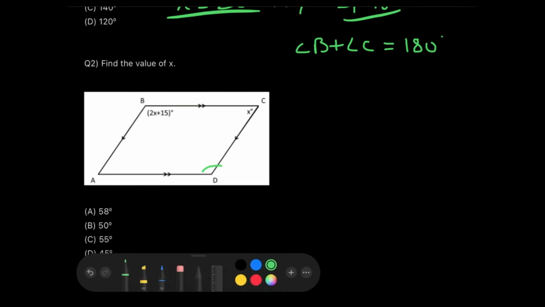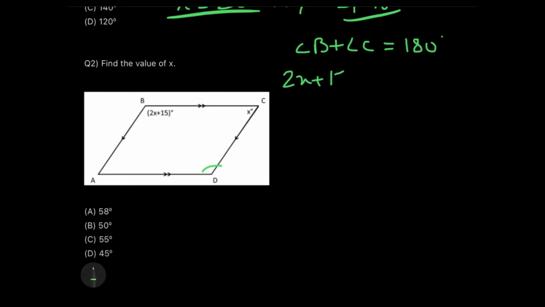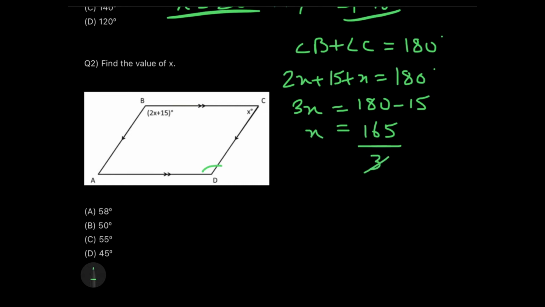So let's do the calculation accordingly: 2x plus 15 plus x is equal to 180 degrees. So that means 3x is equal to 180 minus 15 degrees, that would be equal to 165. Now x is equal to 165 by 3. So 3 5s are 15, and then carry over. So x comes out to be 55 degrees, which is option C.